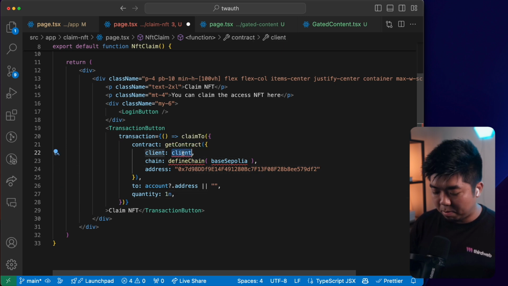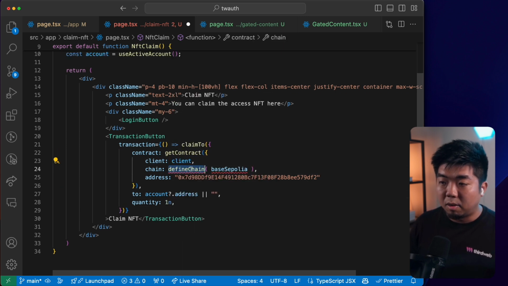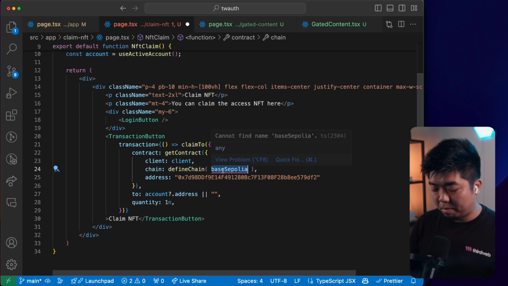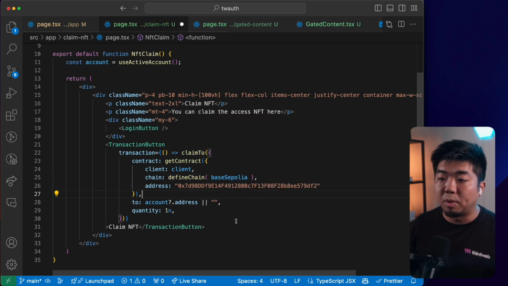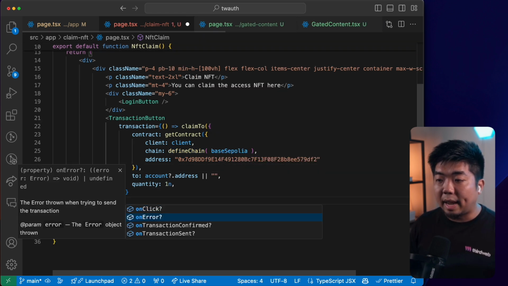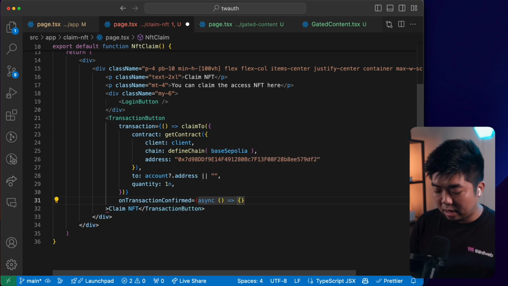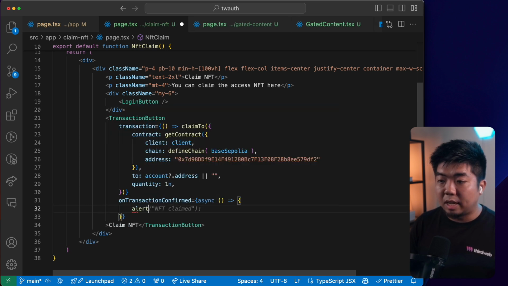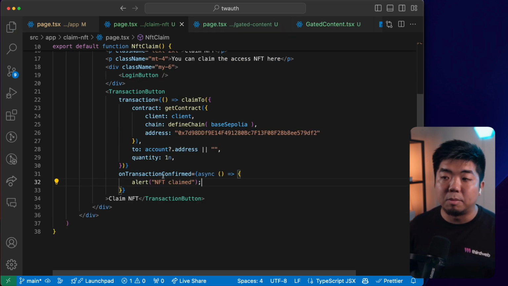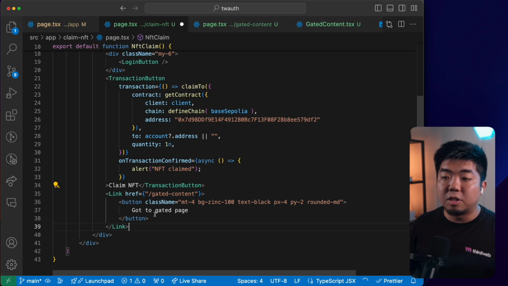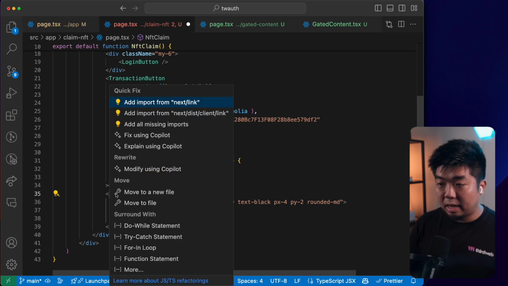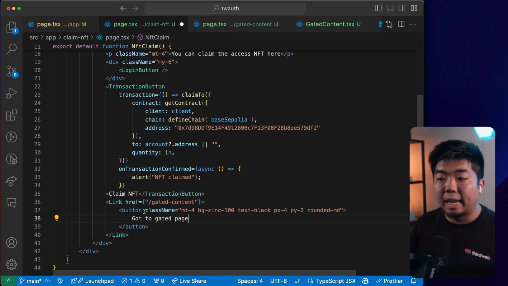Then we need to make sure we import our client. We import define chain and we import base Sepolia as well. And then on here, we can also add on transaction confirm. So this is, we'll say async here. And once we claim the NFT, we'll just say alert and say that the NFT has been claimed. Below that transaction button, we'll just have a link again, a button that goes to the gated page. So once we claim the NFT, we should then be able to access the gated content.